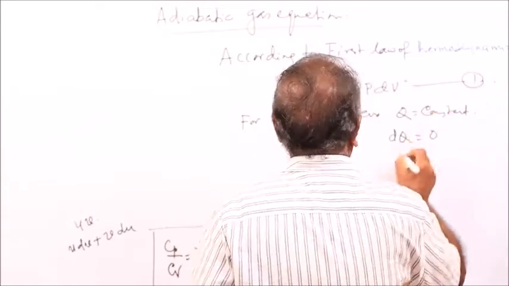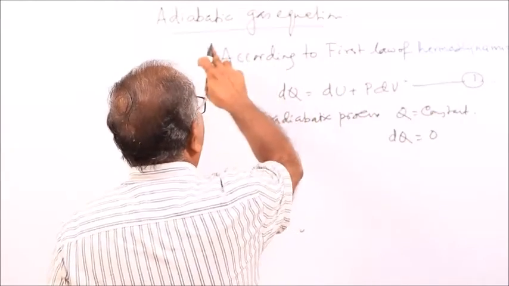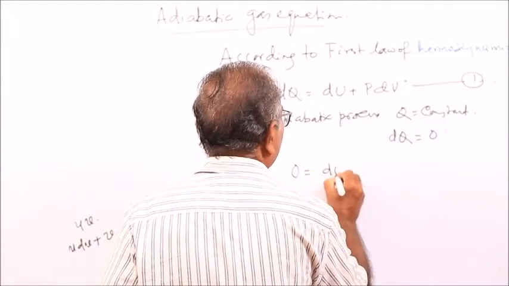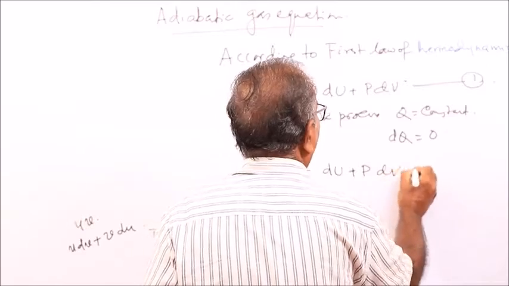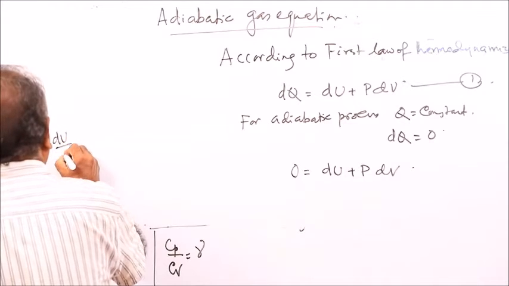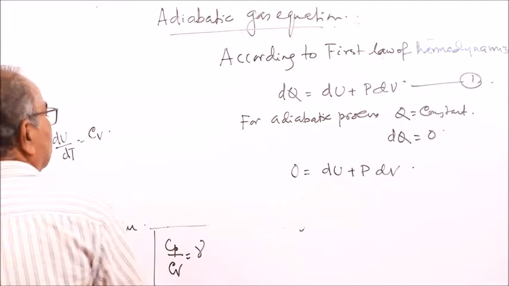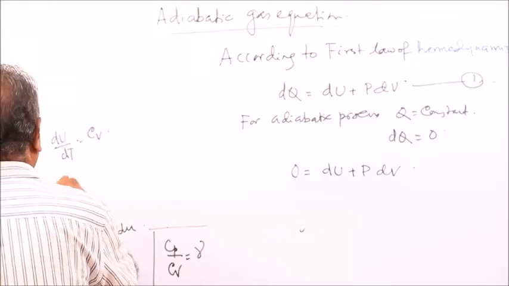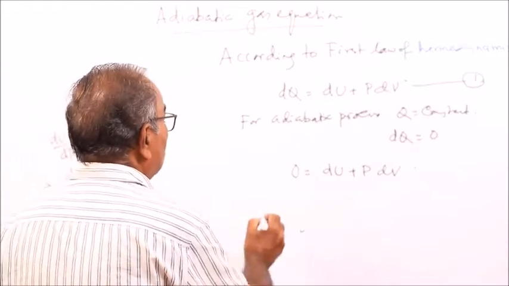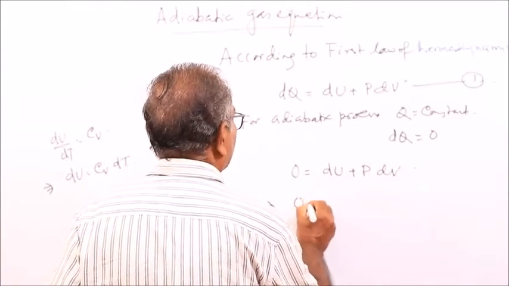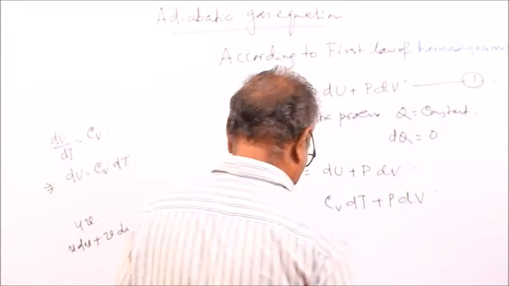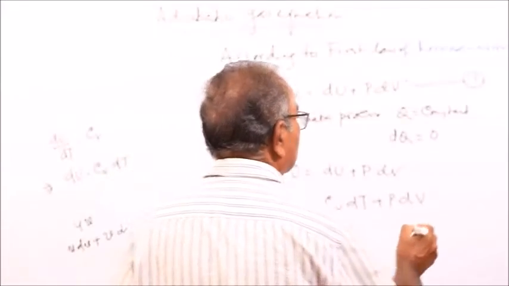This is equation 1. So 0 is equal to du plus P dV. We have also calculated that du by dt is Cv, specific heat at constant volume, or du is equal to Cv dt. So 0 is equal to Cv dt plus P dV. This is equation 2.